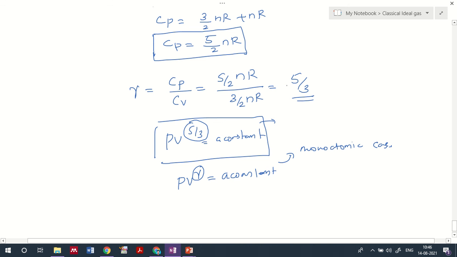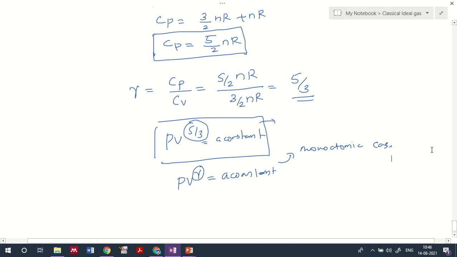And for the triatomic case, something like 9 by 6 or 7 by 6 will come. Later on I'll tell you that. Anyway, just note down that gamma equals Cp by Cv.